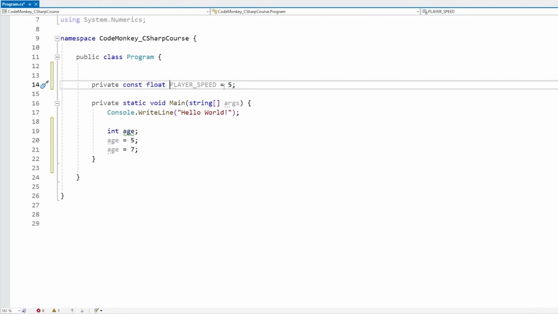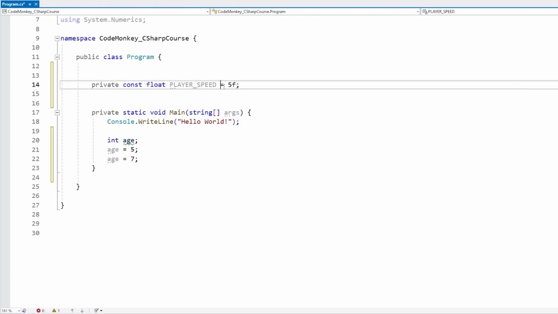We cannot modify this. By the way, for the name, like I mentioned in the naming rules lecture, usually constants are uppercase, snake case. So everything is uppercase and split all the words with an underscore. And of course, since constants cannot change, then we have to assign some kind of value. So if we define something as constant, we have to define it with some kind of value. Okay, so yep, this is our constant.